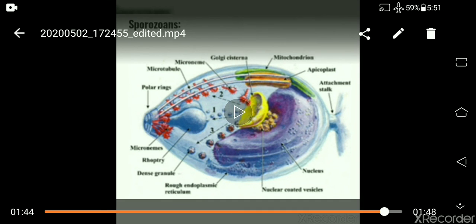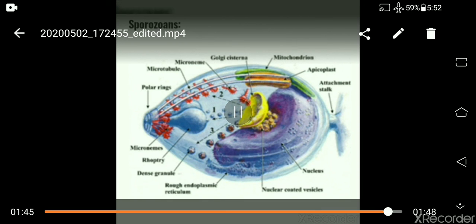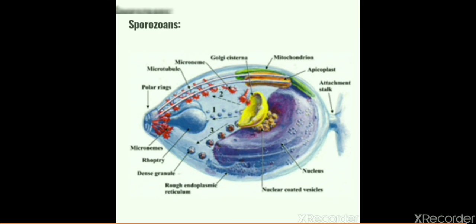The next group is sporozoans, those having spores in their life cycle. Plasmodium is an example of sporozoans. See this, the structure of a sporozoan.